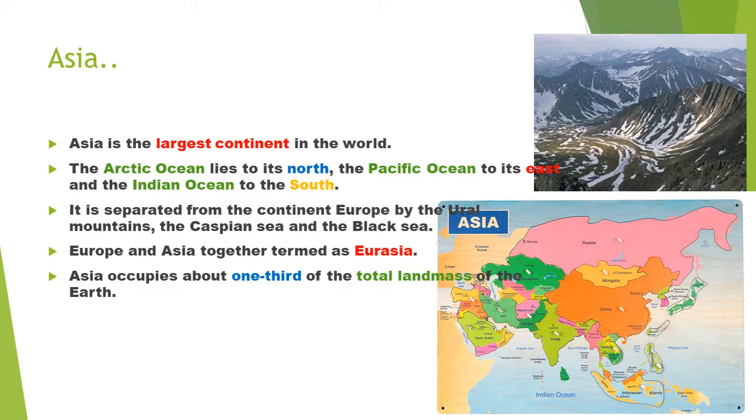It is separated from the continent Europe by the Ural Mountains, the Caspian Sea and the Black Sea. Europe and Asia together are termed as Eurasia. யூரோப்பும் ஏசியாவும் சேர்ந்து யூரேஷியா. Asia occupies about 1/3 of the total landmass of the earth.